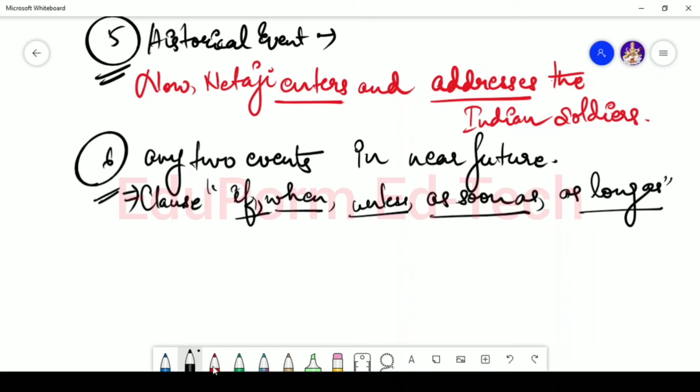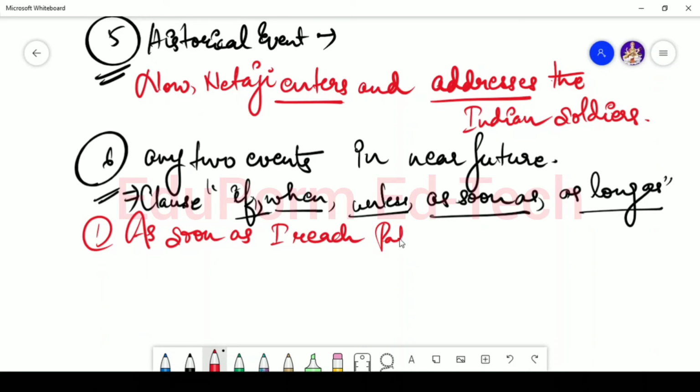Let's say for example, as soon as I reach Patna, I will inform you. Now if you see, this clause is basically talking about two events to take place.